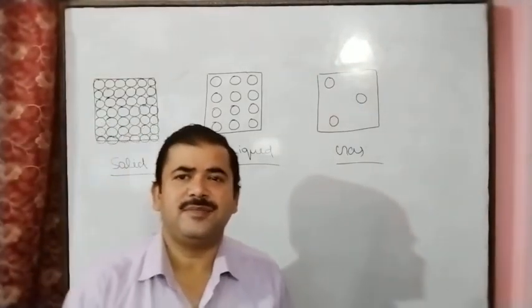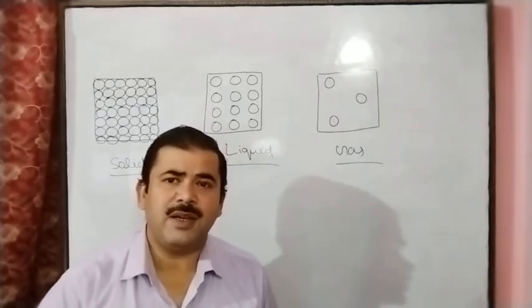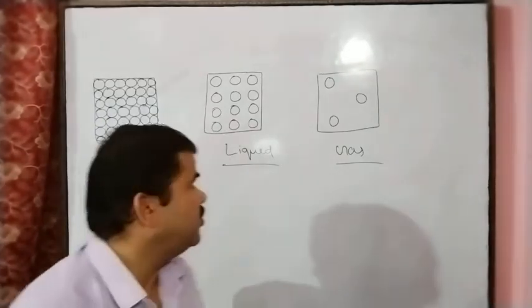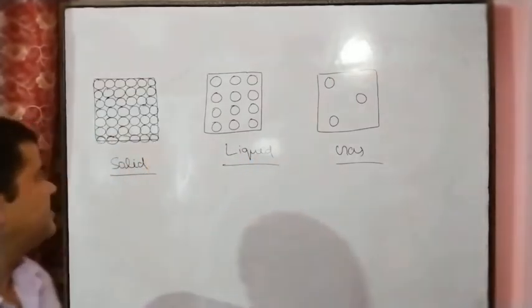Good morning, children. Next topic: why does a change of state occur? Here, these are the three states of matter: solid, liquid, and gas.